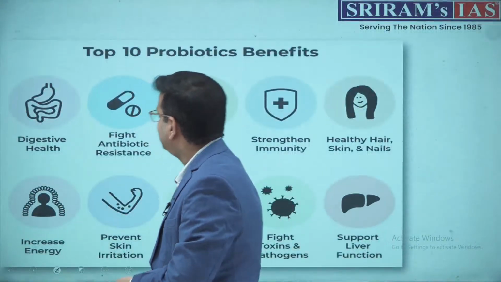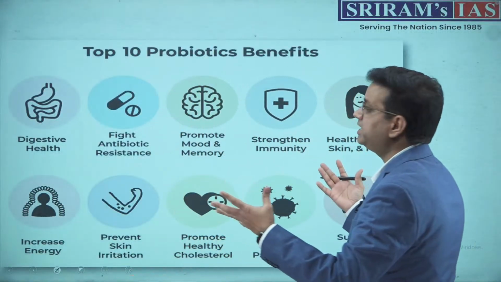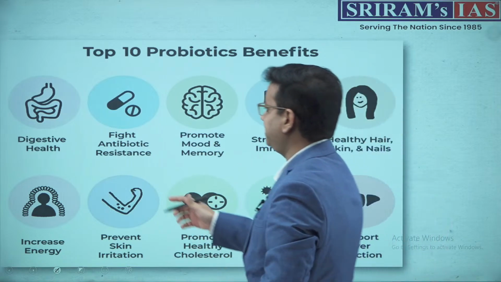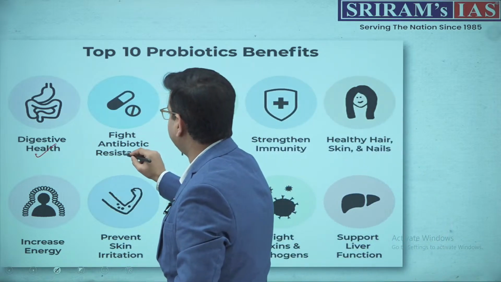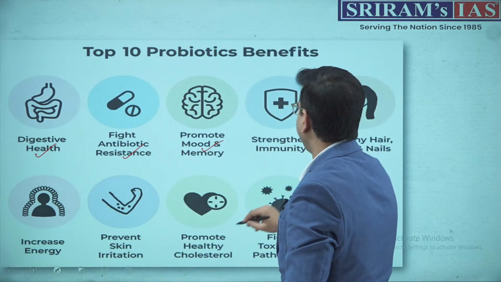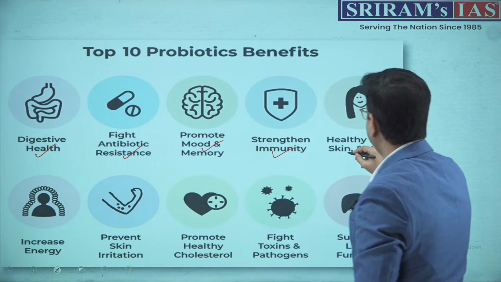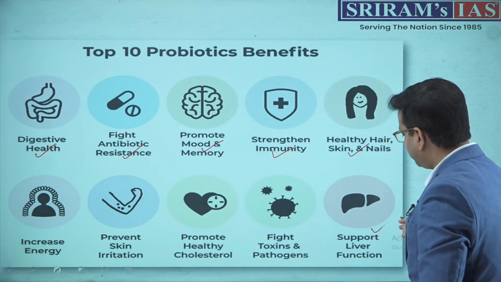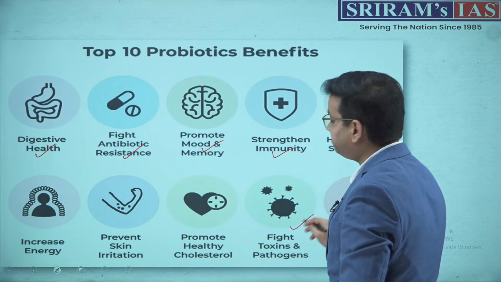Now moving ahead, what are basically the top 10 benefits of probiotics? These are some of the basics to help you understand. It is helping your digestive health. It helps fight against antibiotic resistance. It promotes mood and memory, strengthens the immunity, promotes healthy nails, skin and hair, supports liver function, fights toxins and pathogens.